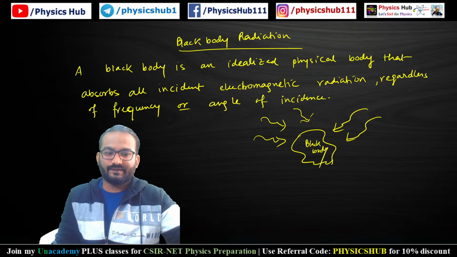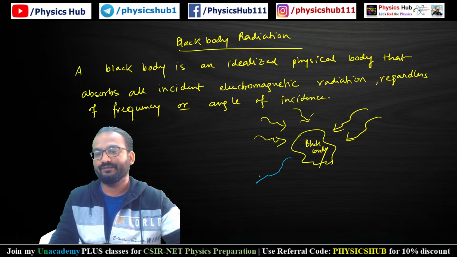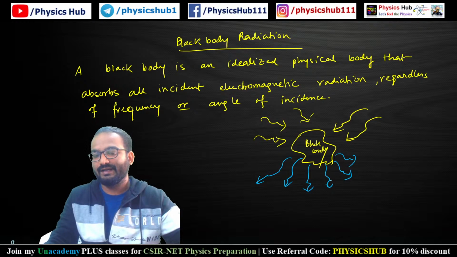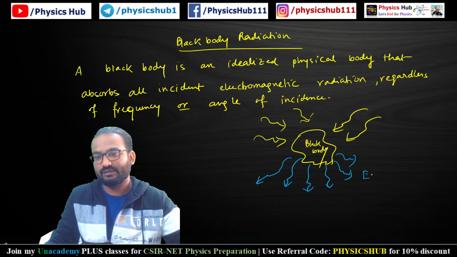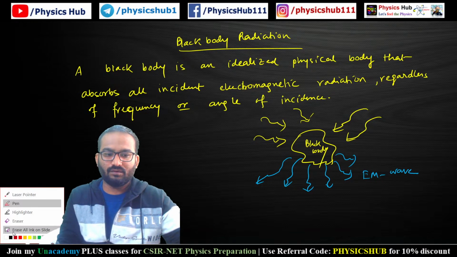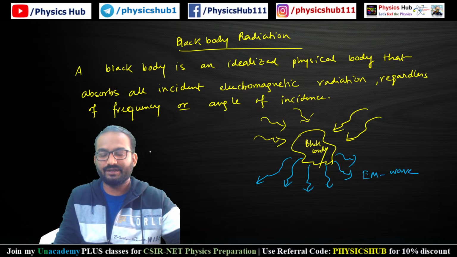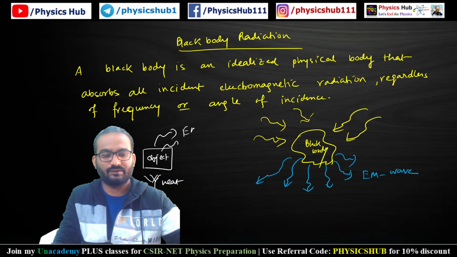Now, when it is absorbing all types of radiation, it will also emit all types of radiation perfectly. So ideally, if it is absorbing all types of radiation, it will also emit all types of radiation in the form of electromagnetic waves. Now, why does some object, when it is heated, emit some radiation? Let's say we have some object. Now, if you heat it, then it will emit electromagnetic radiation. Why is it so?